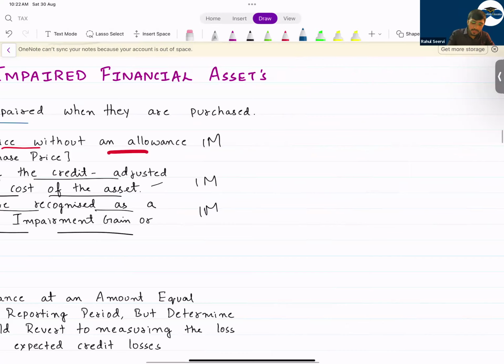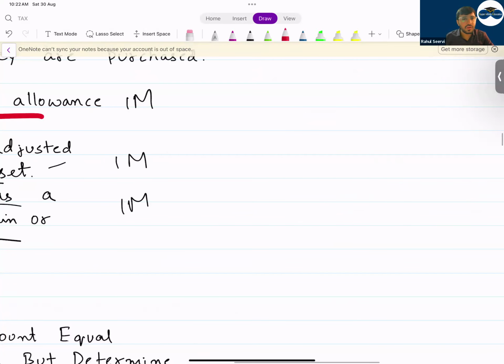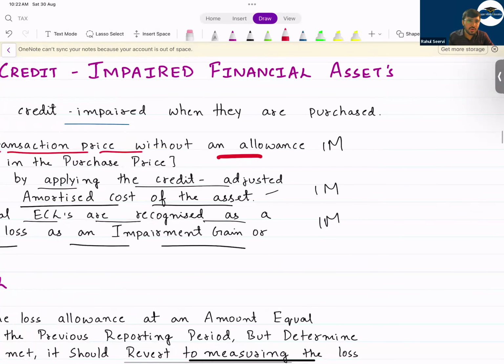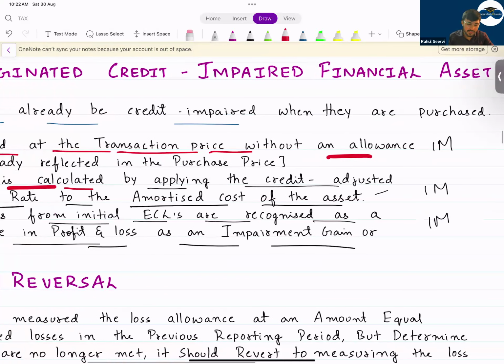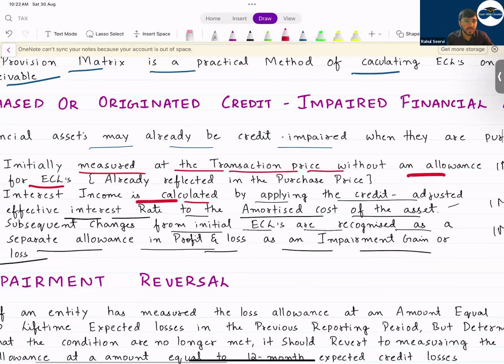What will happen in the question? In the question, they will give you the discounted value. They will give the cash flows in the future. You have to discount that and record the value, and you have to again unwind it. If you do the unwinding interest income, whatever is the closing balance, you should compare with the value, how much you will receive. That difference will be the gain or loss in the books. So please do it, a question is there regarding this in your exam kit. I forgot the name. One question is there, so please do it.